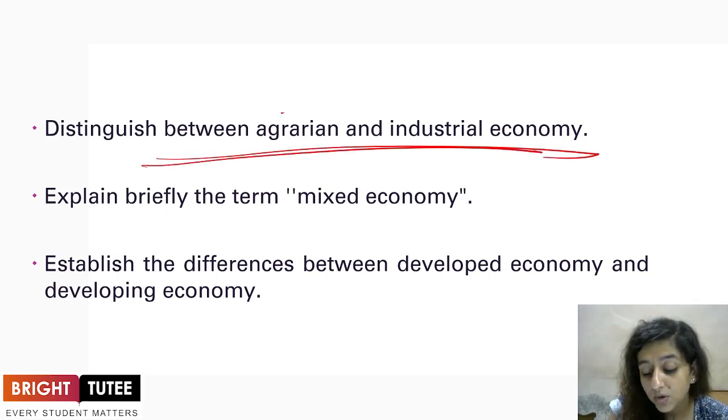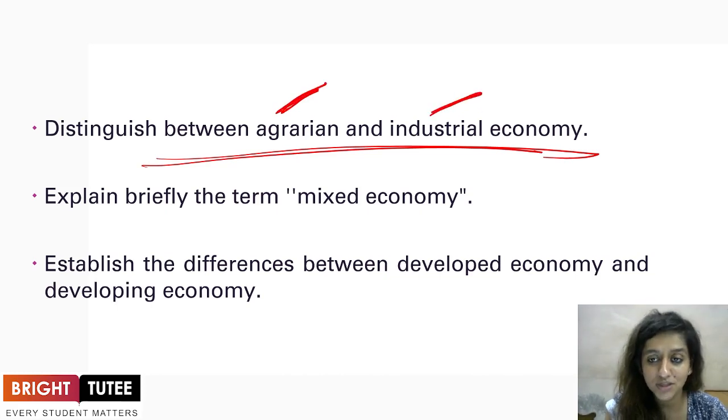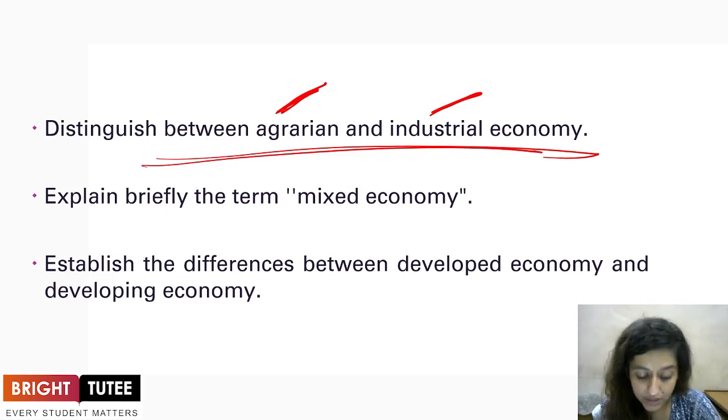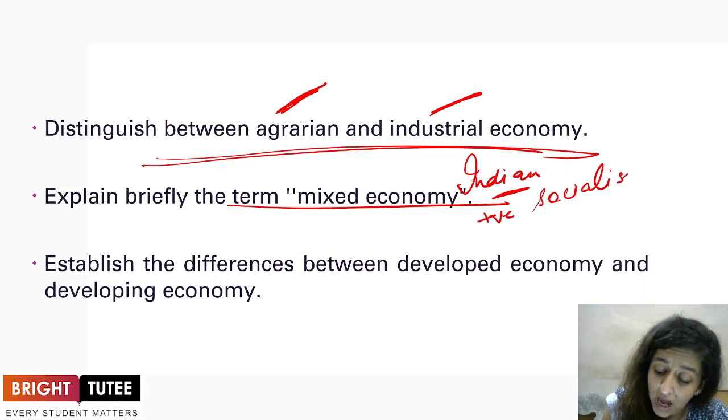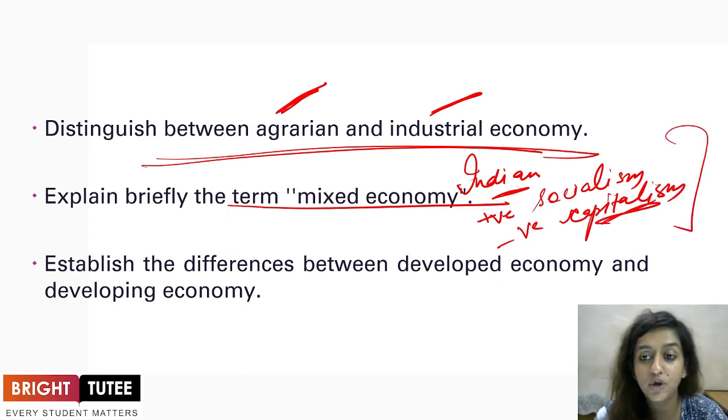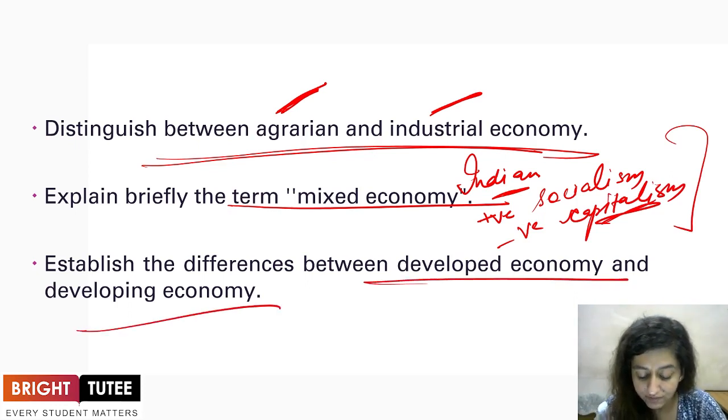Talking about distinguishing between agrarian economy and industrial economy, I'm sure you'll be able to write it: here you'll talk about the agricultural aspect, and here the industrial aspect that we have just discussed. Moving ahead with explaining briefly the term mixed economy. The Indian economy is considered to be a mixed economy, wherein you have a compromise of two economies. As we have just discussed, the positives of socialism are part of it and the negatives of capitalism are eradicated, and hence it becomes a mixed economy.